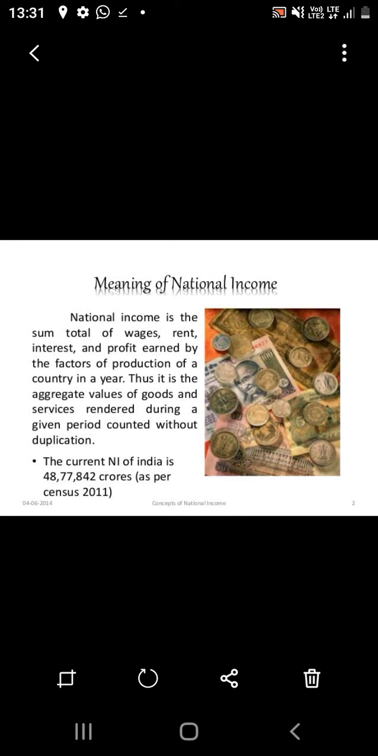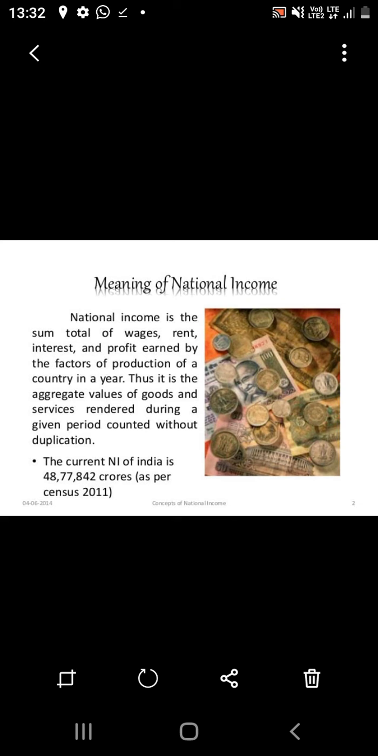Yes, hello everyone. I am back with another topic, or we can say another chapter, that is national income and related aggregates. What do you mean by national income? National income is just the sum total of factor income earned by the normal residents of the country during an accounting year.